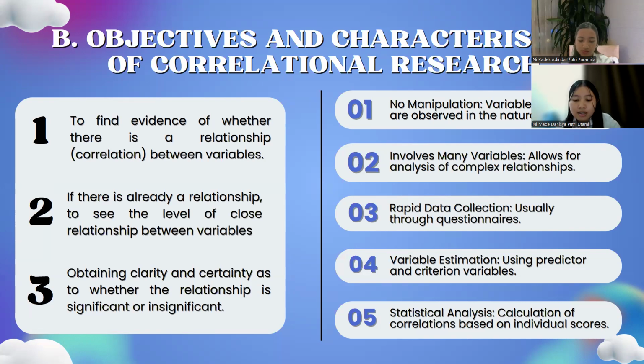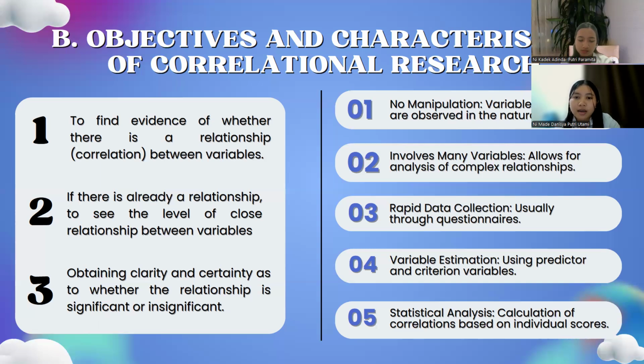The characteristics of correlational research, as stated by Muri Yusuf, show that this study has a different approach from experimental research. Muri Yusuf mentioned the main characteristics of correlational research as follows. First is no manipulation. Variable relationships are observed in the natural setting.